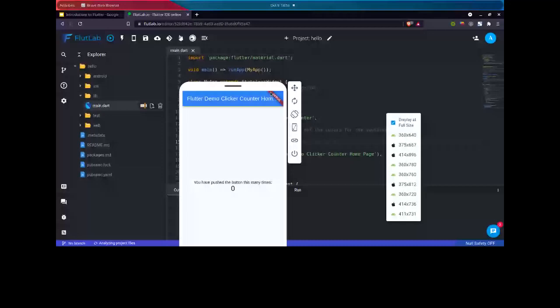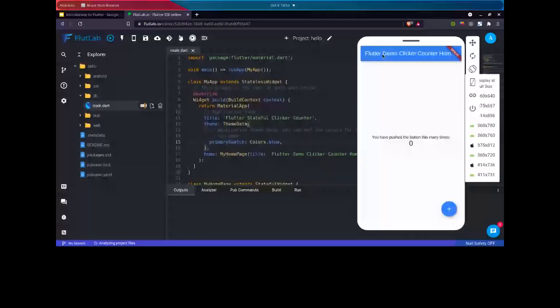You can see the emulator part. So this is the code, and this code only puts out this much. We have an app bar here, we have a text, we have a counter, and we have a button here. So I will go through the code now.